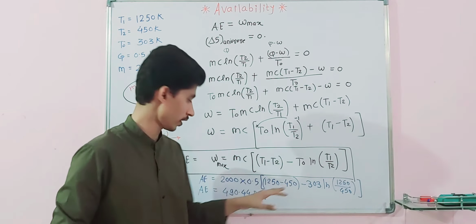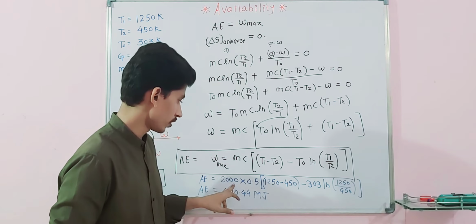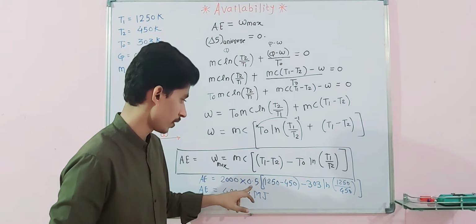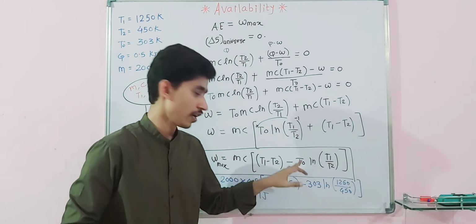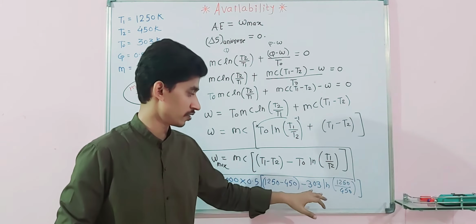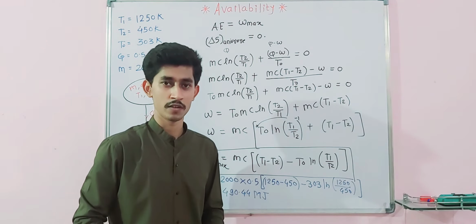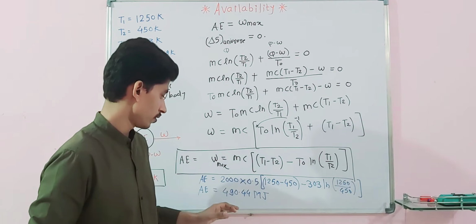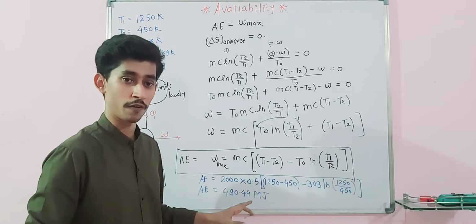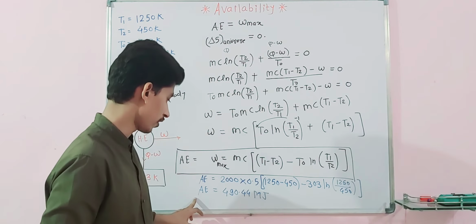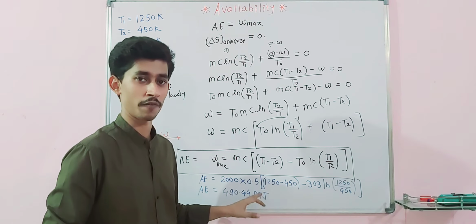If you put the values over here, what is the mass of the billet? The mass of the billet is 2000. The C value is 0.5 kilojoule per kg Kelvin, T1 minus T2 is 1250 minus 450, and T naught is the ambient temperature, that is 303. After putting these values, you will get the answer in kilojoules. But the options are framed in megajoules. For that, 490.44 megajoule is the right option, which is option number one.